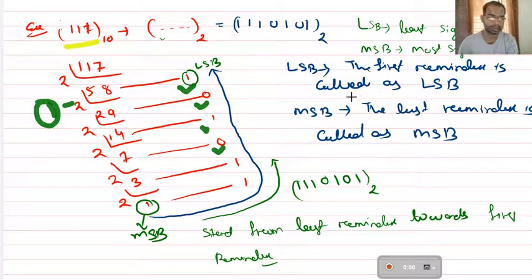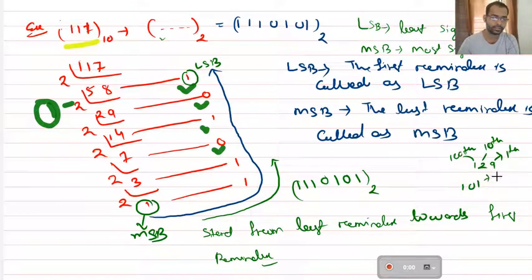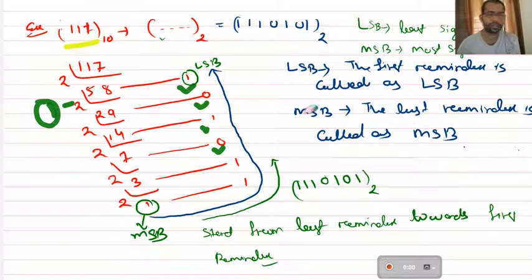Okay, the most significant. So in the decimal system, as you know, if you write a value, suppose I write 129, what do you say? This is the 1s place, this is the 10s place, and this is the 100s place, right? So in the binary system, if I write 101, then this is the first place, or the 2 to the power 0 place. We will read further how to convert from binary to decimal; there I will tell that. Okay, so this is what LSB and MSB are.